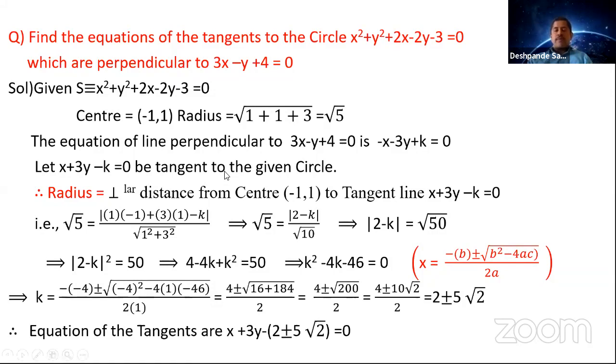So whenever you take a line perpendicular to one line here, you may have two possibilities of lines. One is one line parallel to the second line. So you are going to get a pair of tangents, one with x plus 3y minus k is equal to 0 with plus sign here, and second x plus 3y with a minus sign here. So you're going to get these two tangents as a pair of parallel tangents.